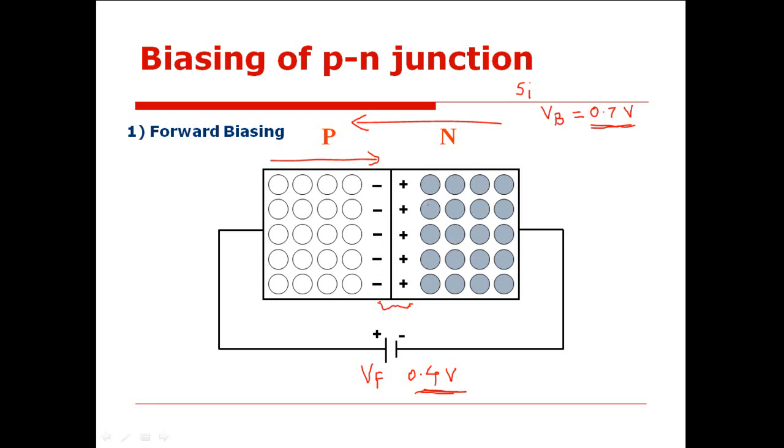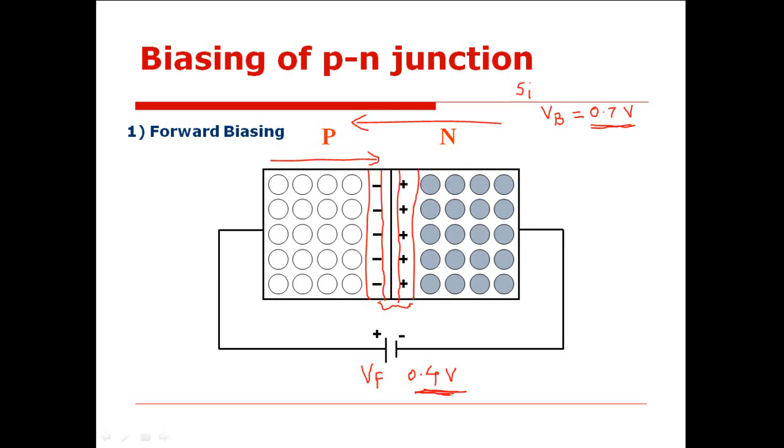So in order to achieve the flow of majority charge carriers through this depletion region, what should be done? If I want to transfer the majority charge carriers from one side to the other side, what should be done?